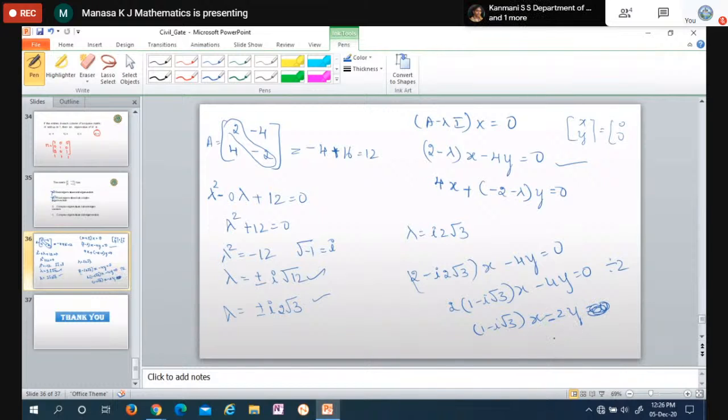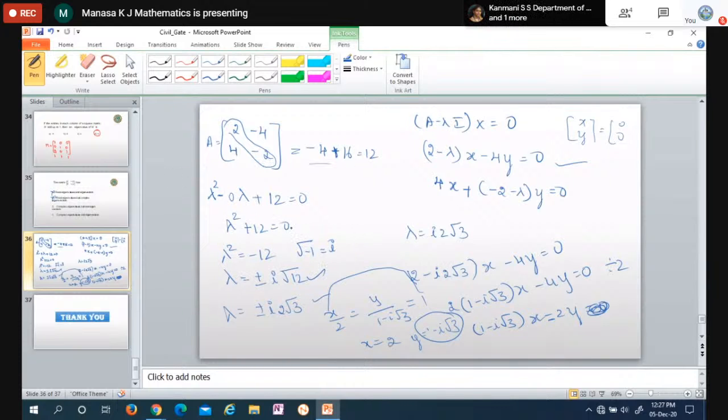Just cross multiply the coefficients. It is x by 2 is equal to y by (1 minus i root 3). So equate it to some constant and find the values of x and y. X is equal to, comparing these two, x by 2 is equal to 1, or x is equal to 2. Y by this is equal to 1, or y is equal to 1 minus i root 3. You can see here we are getting complex values. So the eigenvector is also complex.